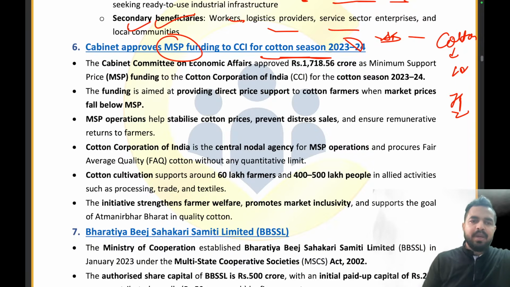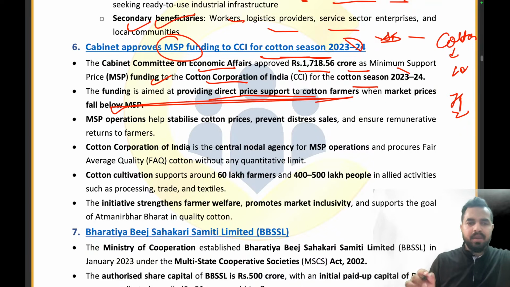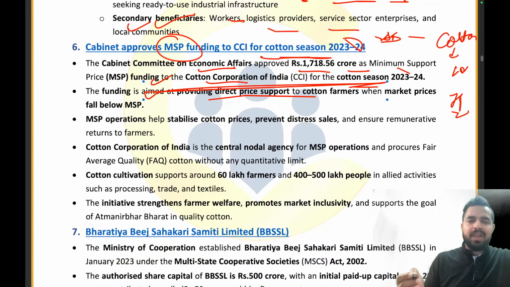Let me tell you here. The Cabinet Committee on Economic Affairs approved rupees 1718.56 crore as the minimum support price funding to the Cotton Corporation of India for the cotton season 23-24. The funding is aimed at providing direct price support to cotton farmers when the market prices fall below MSP. So we are providing the direct support to them. MSP operations help stabilize the cotton prices, prevent distress sales.